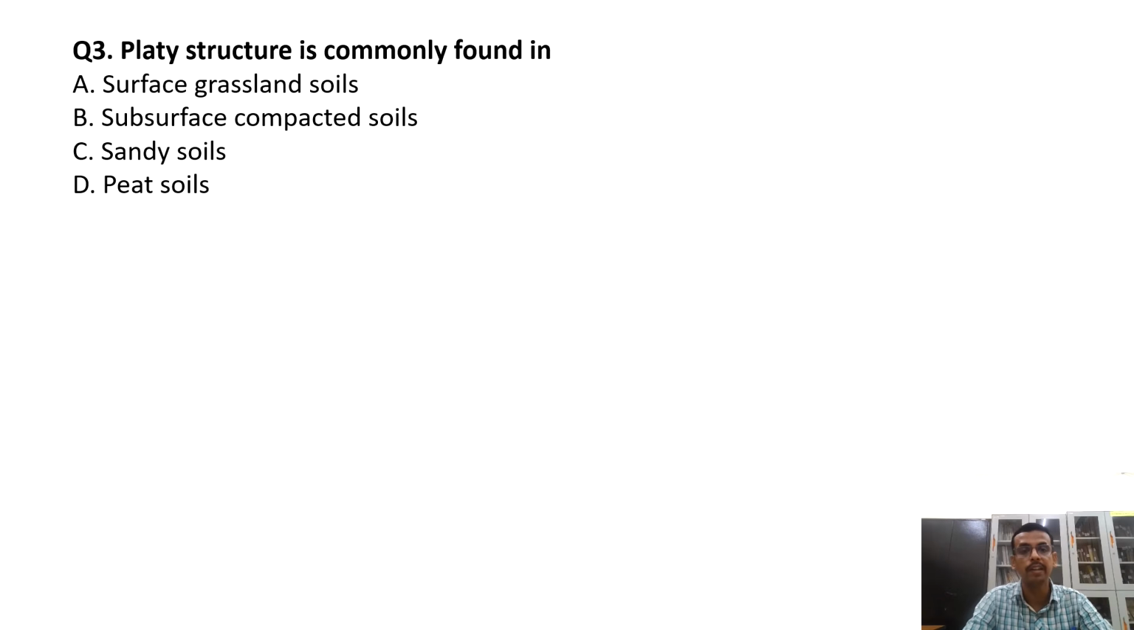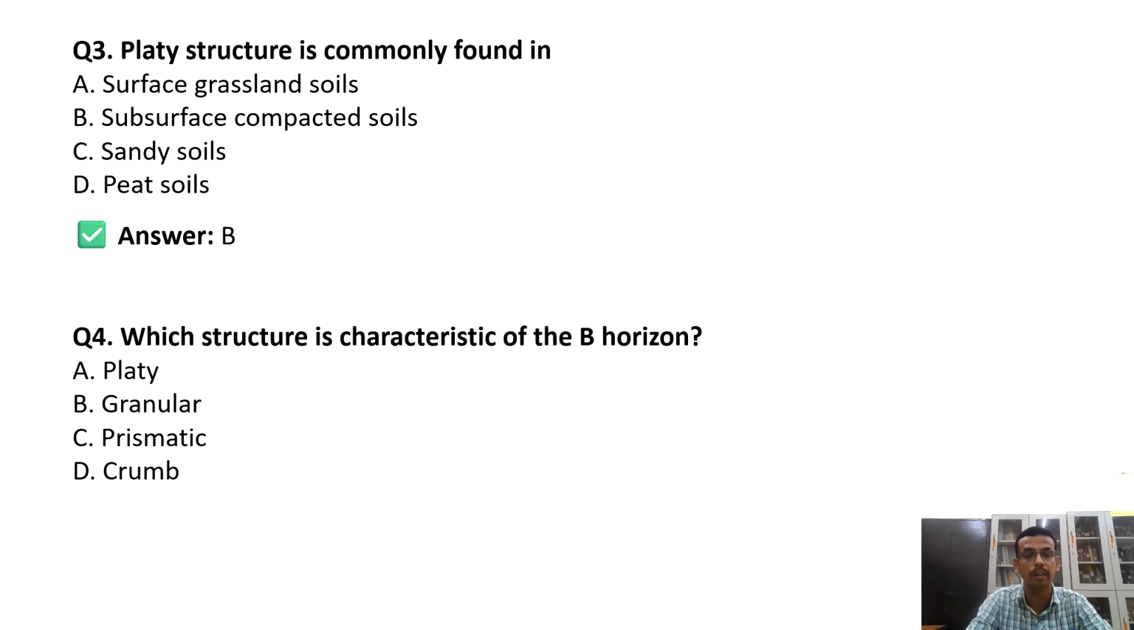Next question is, platy structure is commonly found in surface soil, subsurface compacted soil, sandy soil, or peat soil. Platy structure is found in which type of soil? Sometimes students become confused. The answer is B, that is subsurface compacted soil, because for platy structure there should be compaction. The subsurface layer will have compaction. That's why platy structure is mostly found in the subsurface compacted layer.